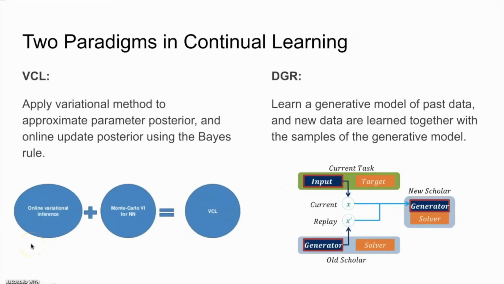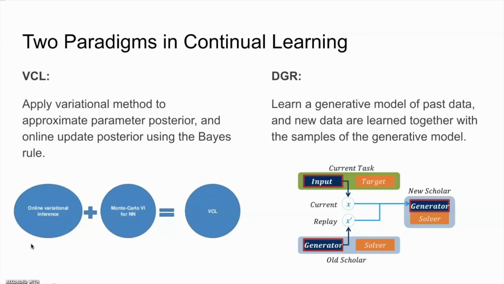Many continual learning methods have been proposed to overcome catastrophic forgetting. There are several paradigms that have emerged from these methods. The first paradigm can be represented by variational continual learning, VCL. In such a paradigm, the methods apply variational methods to approximate a parameter posterior and update the posterior online using the Bayes rule. Another paradigm is represented by deep generative replay, or DGR.